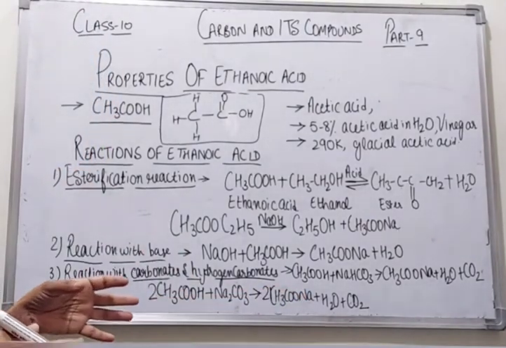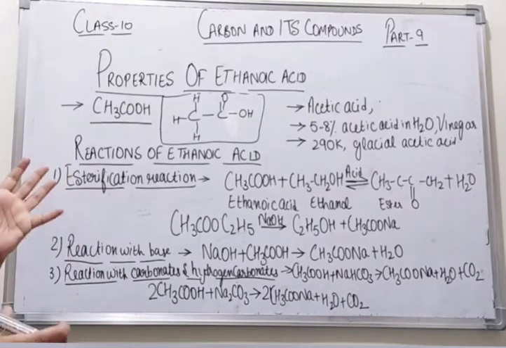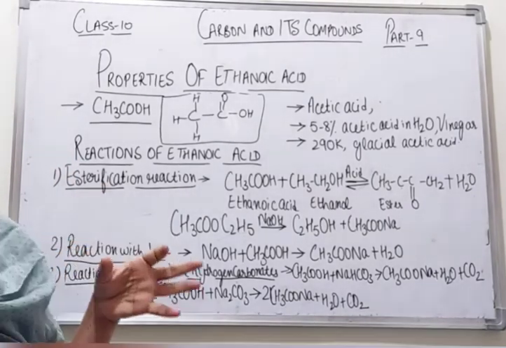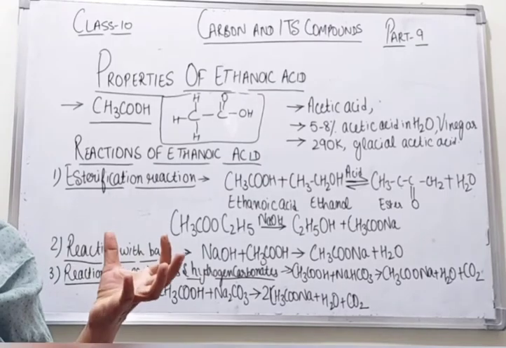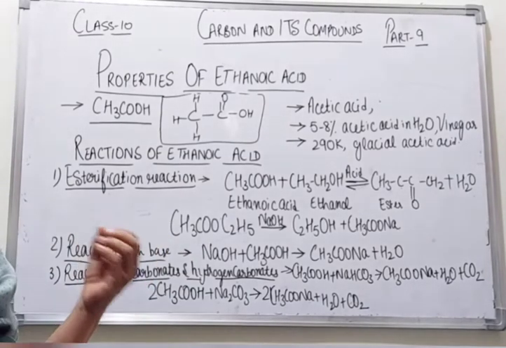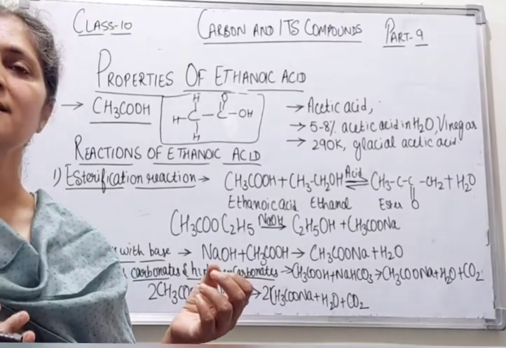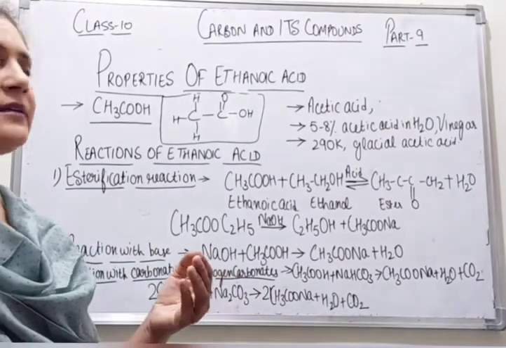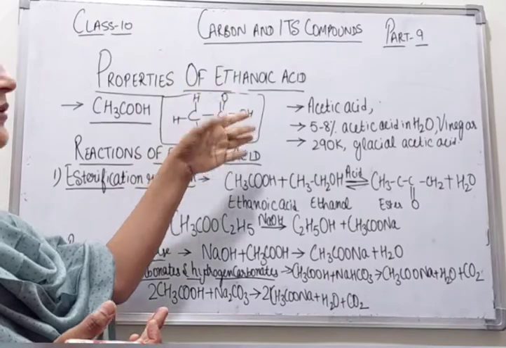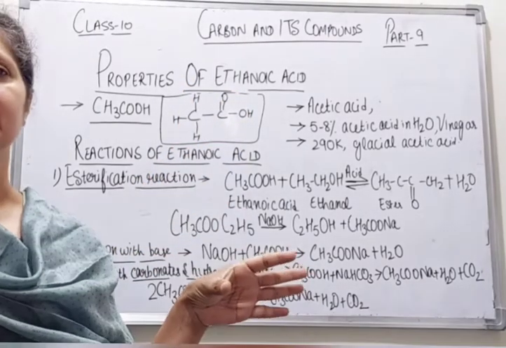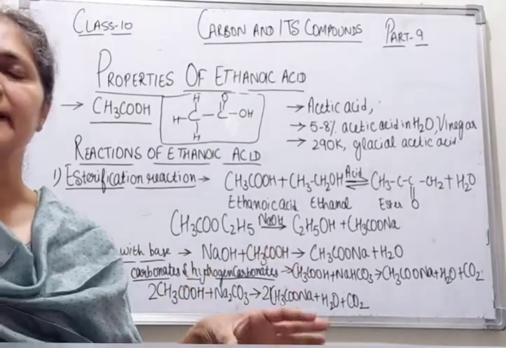Now students, it is a group of organic compounds containing carboxylic acid. But it is a weak acid as compared to HCl, because HCl is fully ionized. But ethanoic acid is not fully ionized, so it is a weak acid.